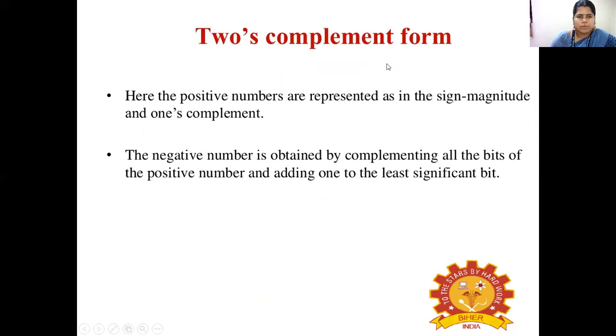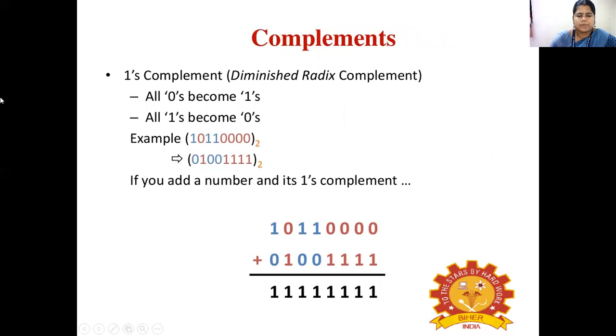In 2's complement form, positive numbers are represented the same as in the sign magnitude and 1's complement forms, whereas the negative number is obtained by complementing all the bits of the positive number, and finally we need to add 1 to the LSB. In the example, for 1's complement, all the 1's become 0 and 0's become 1.